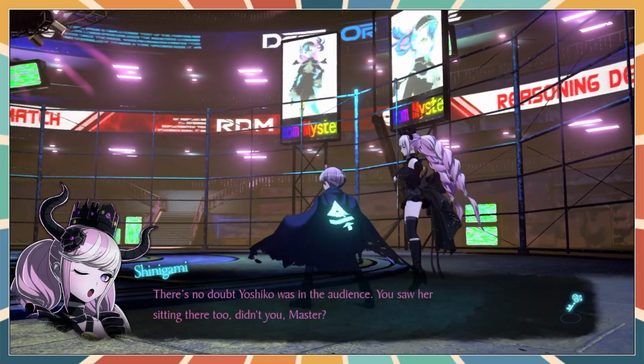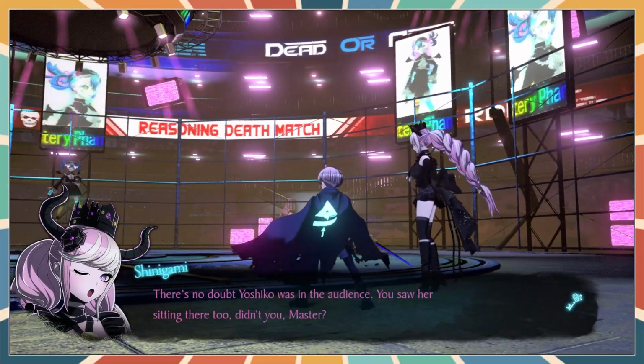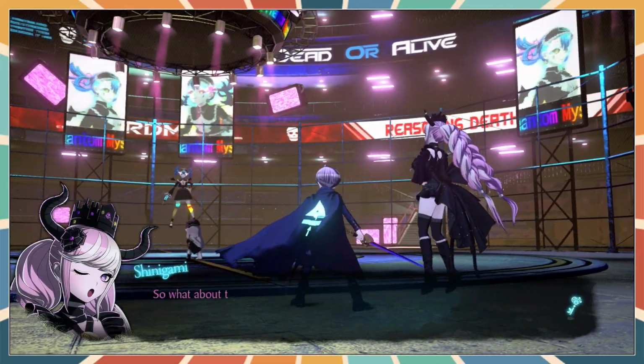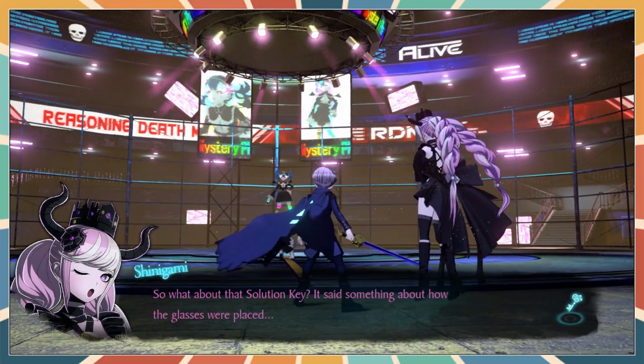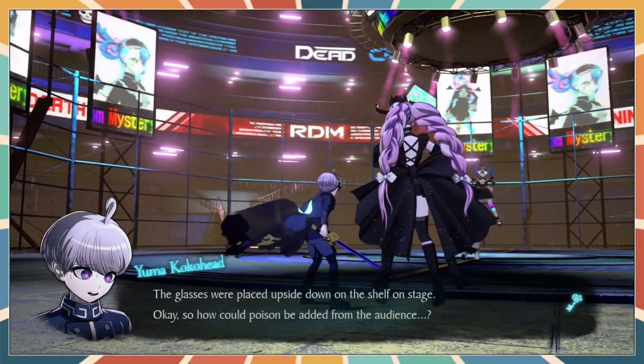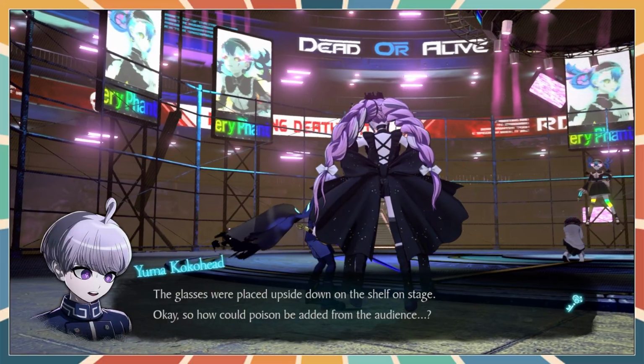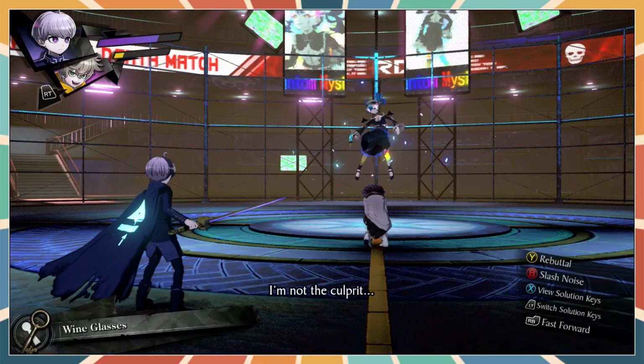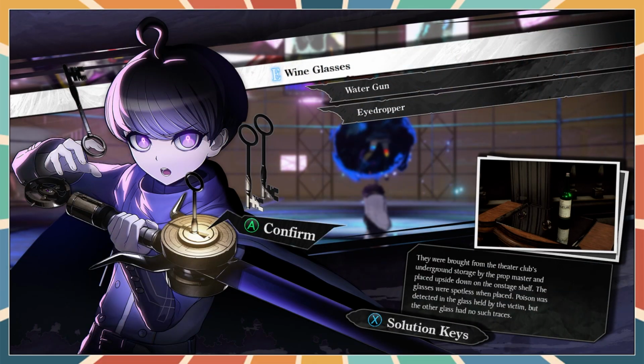There's no doubt Yoshiko was in the audience. You saw her sitting there, didn't you, too, Master? I did. So what about the solution key? It said something about how the glasses were placed. Yeah. The glasses were placed upside down on the shelf on stage. But I wasn't looking at glasses, was I? I thought it was a... Oh, it is wine glasses. It's the first sentence. Okay.